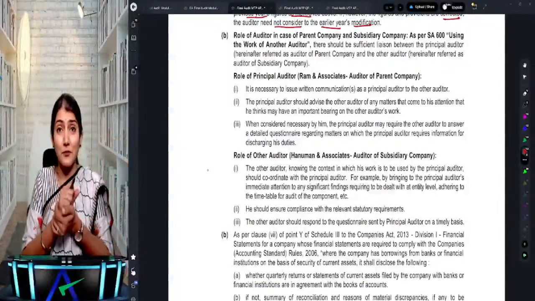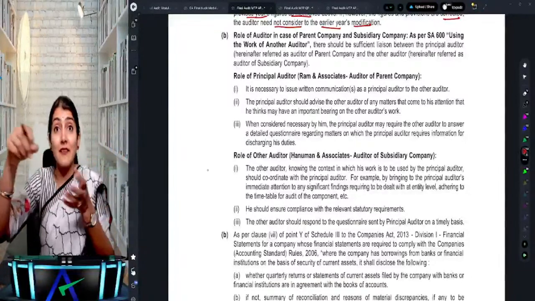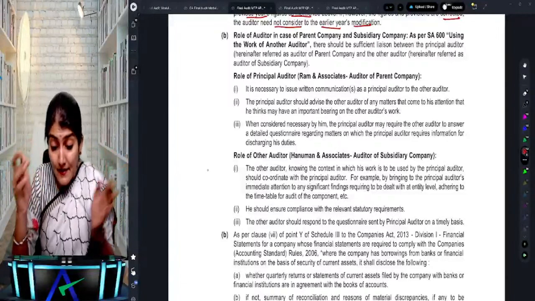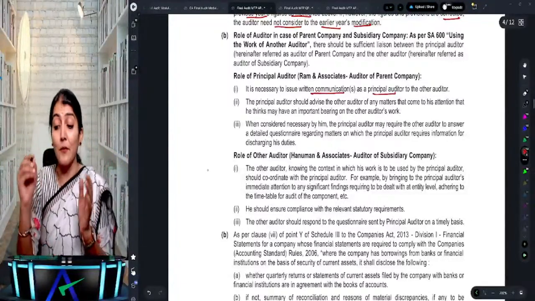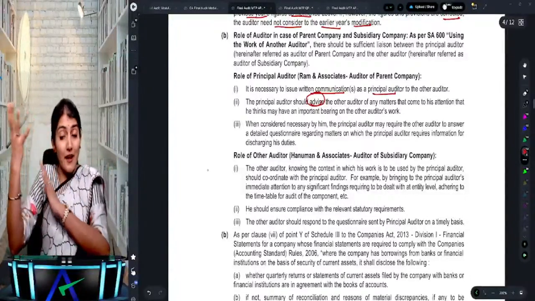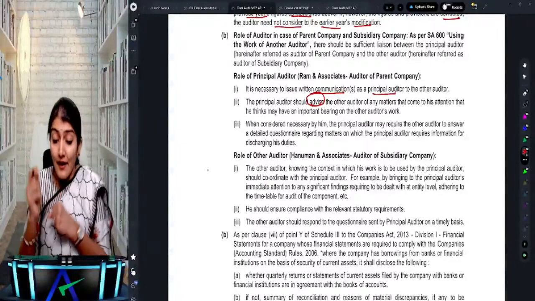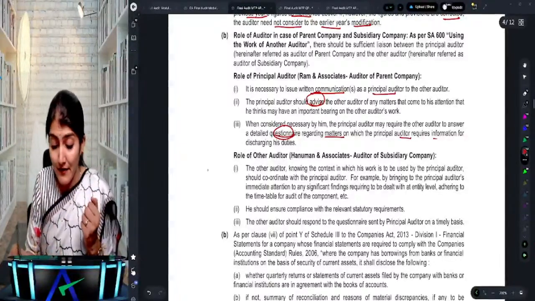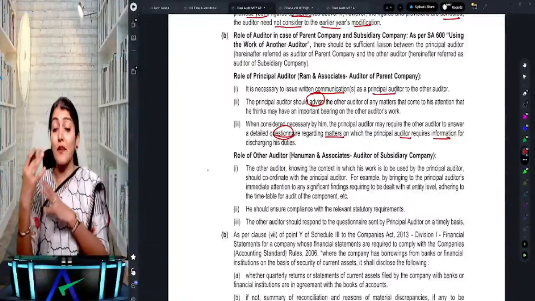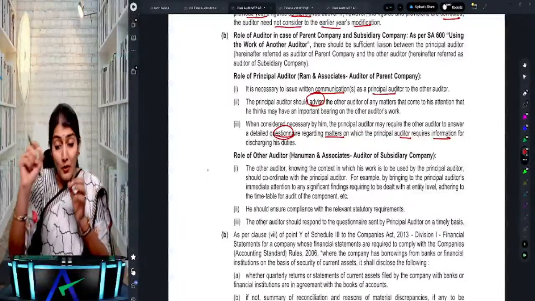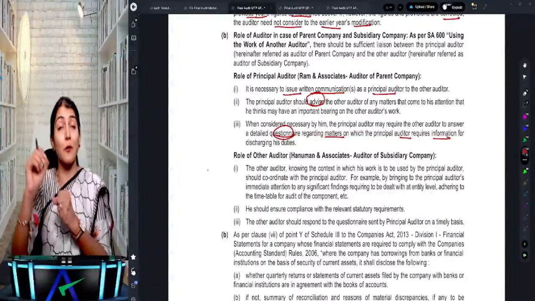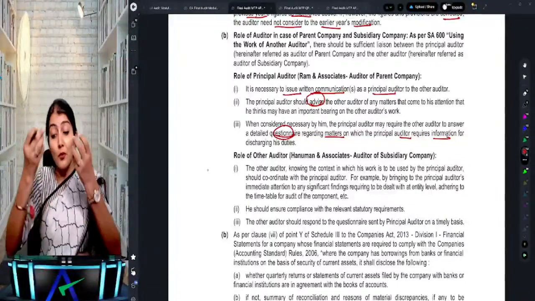Like what I just discussed with you: advise the other auditor, discuss with the other auditor, coordinate with the other auditor. So what does it say? It is necessary to issue a written communication as principal auditor to the other auditor. Then advise the other auditor on matters which you think will have an important bearing on the other auditor's work. Then also send a questionnaire to the other auditor regarding the discharging of his duties. So yes, SA 600, using the work of another auditor. So the role of the principal auditor: advise the other auditor, issue a written communication, and also send a detailed questionnaire.